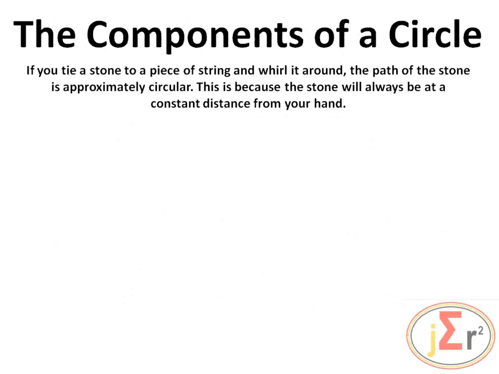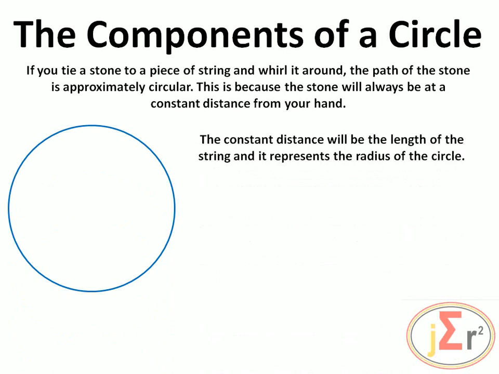If you tie a stone to a piece of string and whirl it around, the path of the stone is approximately circular. This is because the stone will always be at a constant distance from your hand. The constant distance will be the length of the string and is representing the radius of the circle. So, if you whirl the stone around, it is always going to be at that same distance from your hand. The distance that the stone is from your hand all the time while it goes around is called the radius of the circle.